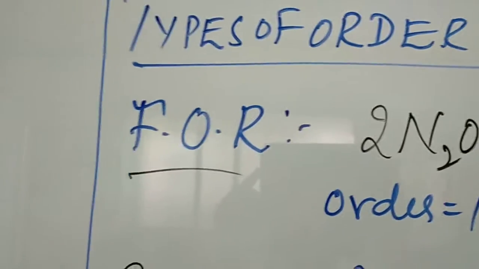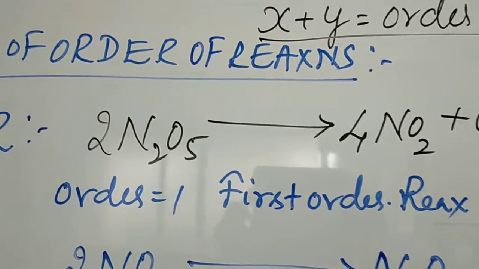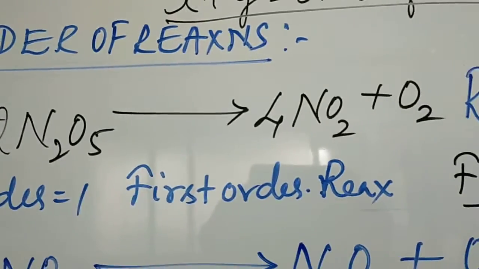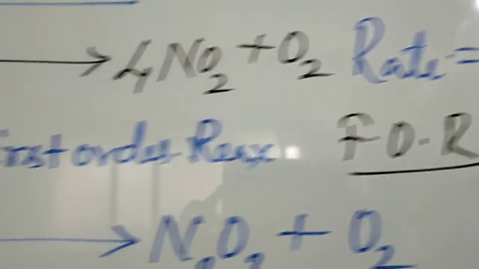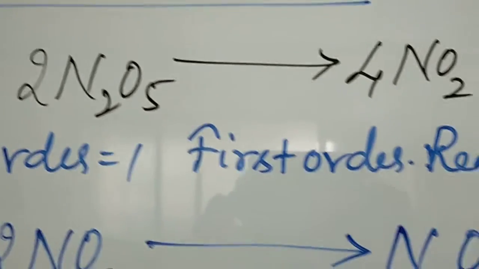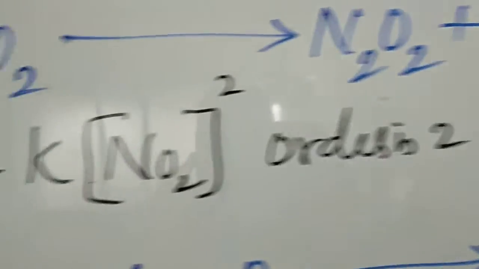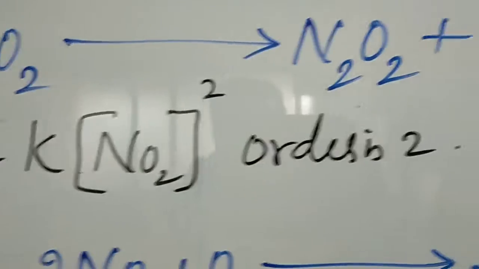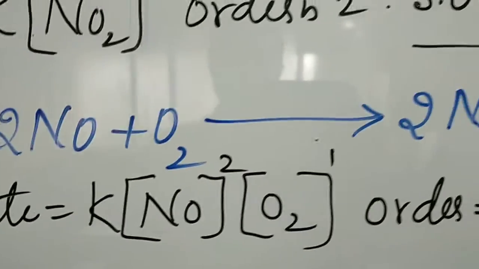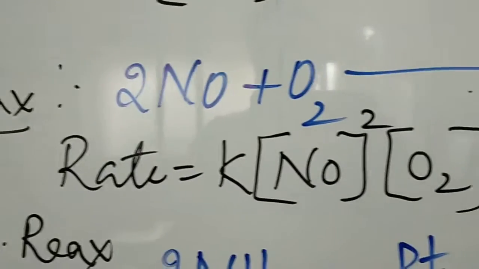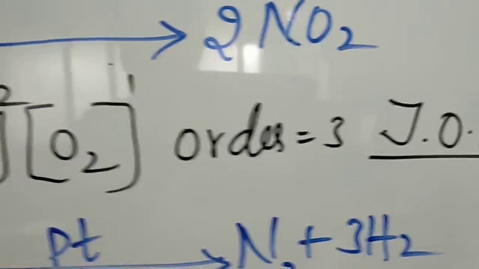Again, first come to first order. First order reaction is N2O5 dissociating into nitrogen dioxide and oxygen. Here the rate is equal to K times concentration of N2O5, that's only one, so order is 1, first order reaction. Same type in another reaction, 2NO2 gives rise to 2NO plus O2. Here the concentration term is squared, so order is 2, second order reaction. Similarly, for 2NO plus O2 giving 2NO2, the rate is K times NO squared and O2, so order is 3, the third order reaction.